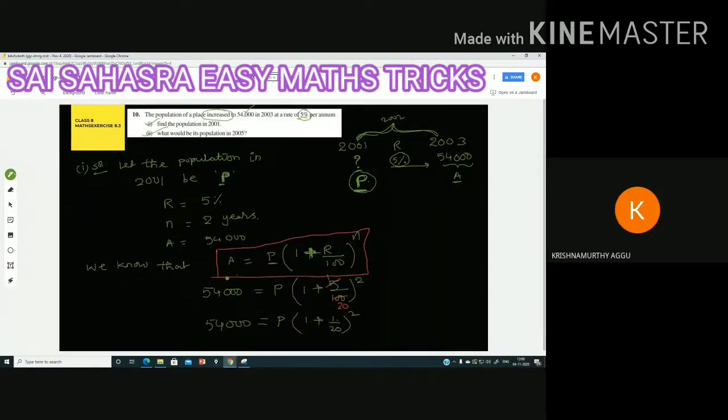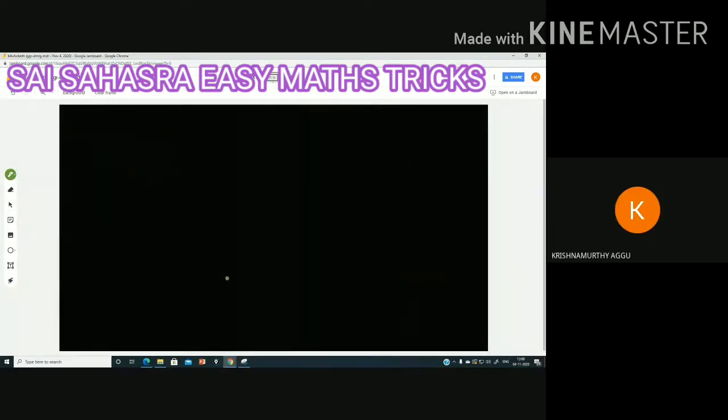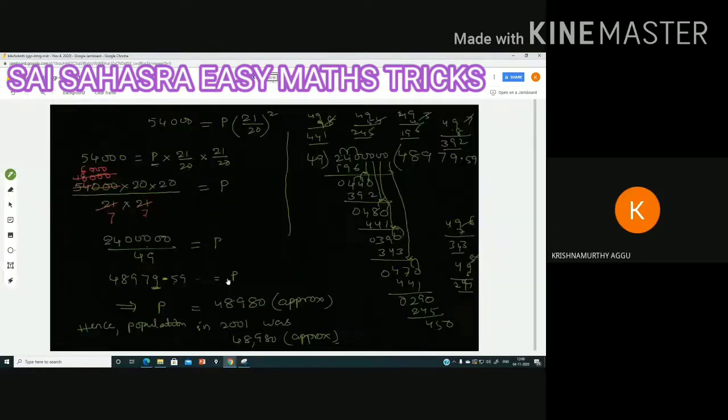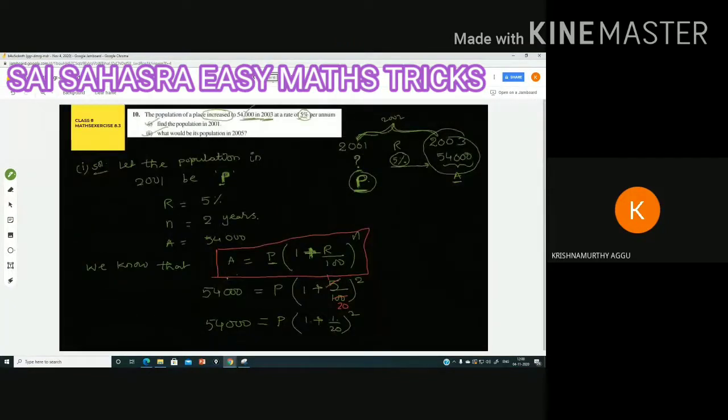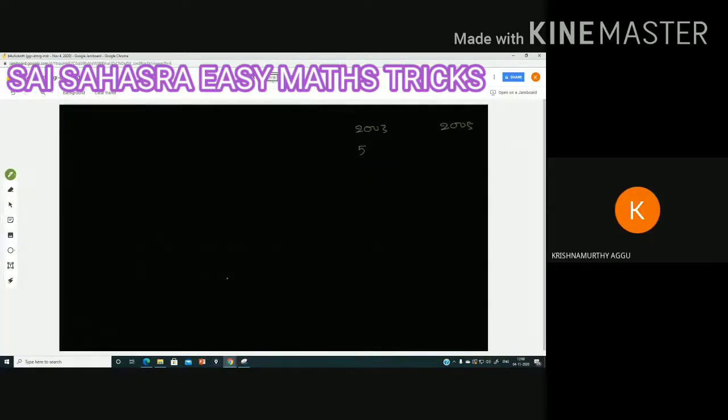Second part is what? What would be its population in 2005? In 2003, 54,000 is there. They are asking about 2005. As per the question, the 2003 population is 54,000. What is the 2005 population? And there is a constant increasing rate percentage. Increasing rate percentage is 5 percent only.